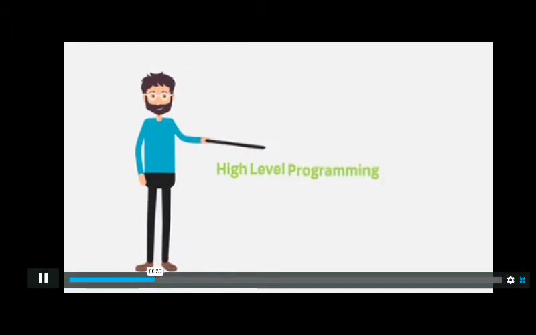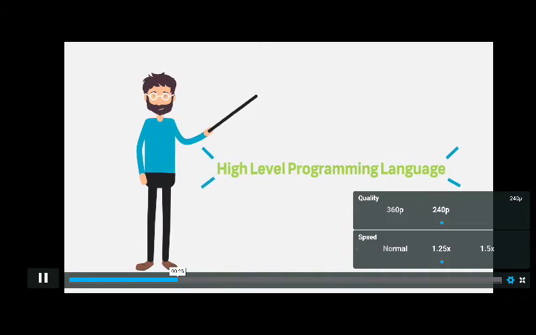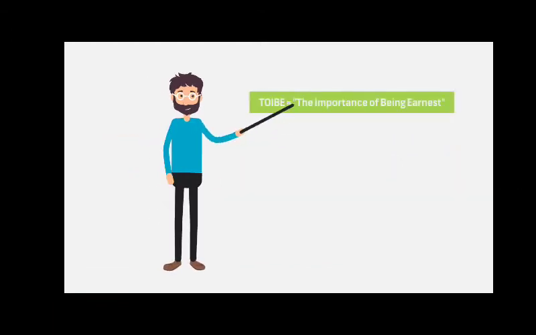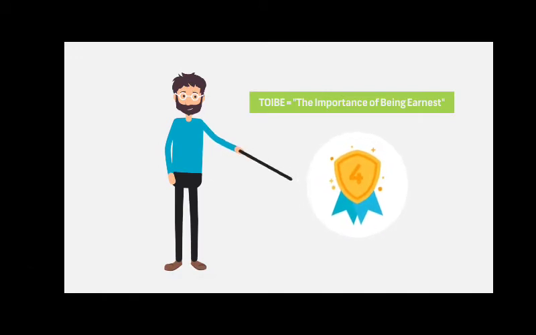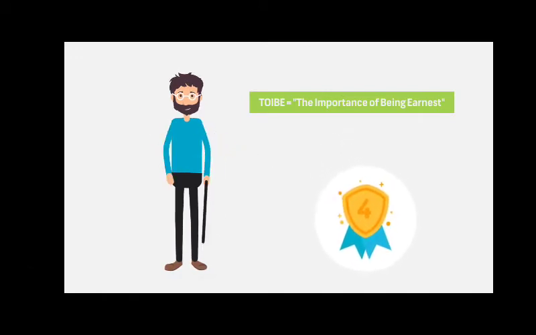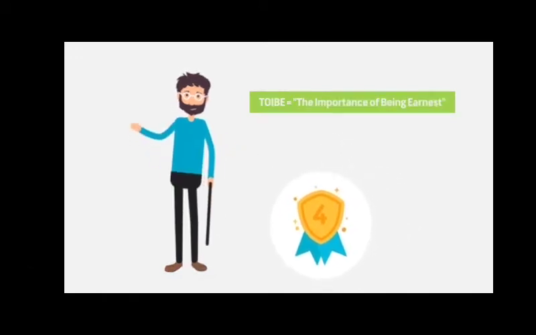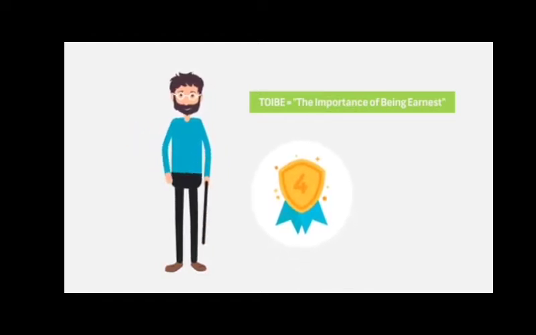Python is a popular high-level programming language. Now let's learn how it came about and try to understand what makes it so popular. According to the TIOBE Programming Community Index, Python currently ranks 4th, which is pretty high up in the list. The index is calculated taking various search engine results into account.